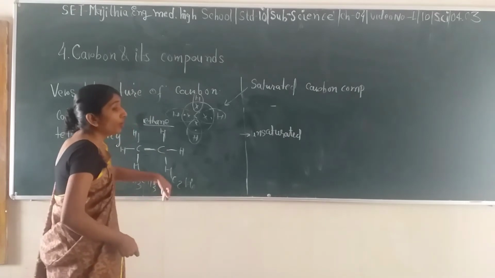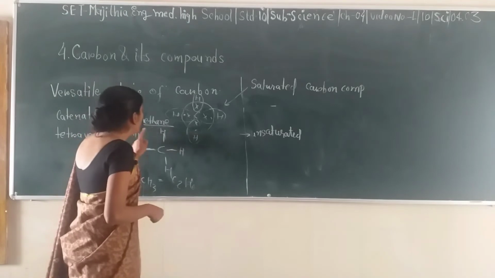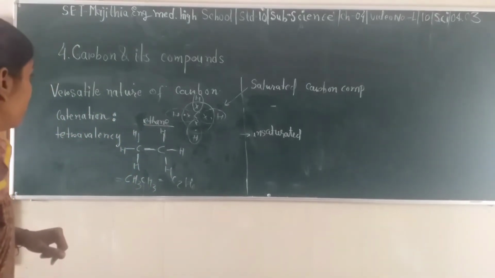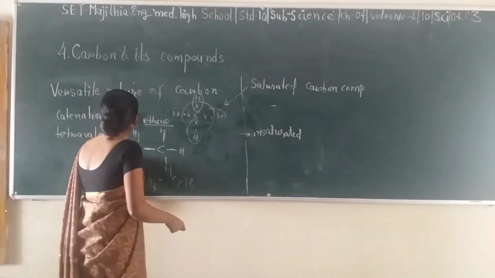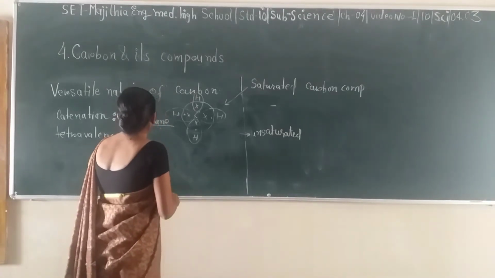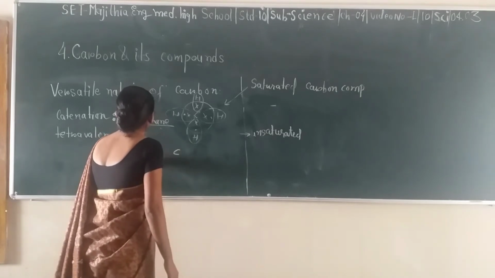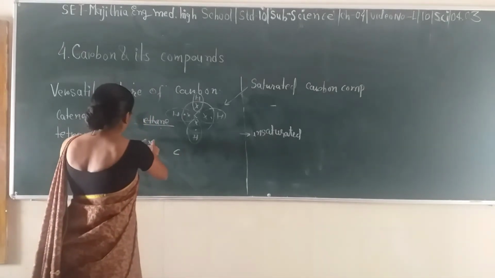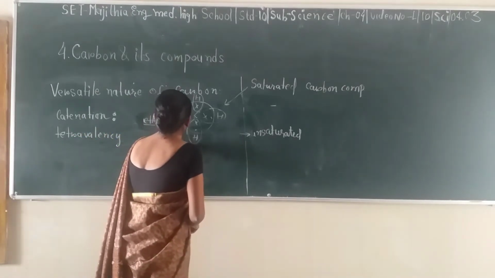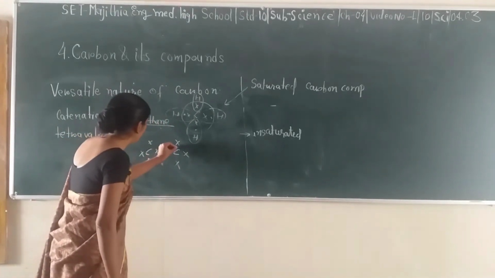If there is a double bond, then we are supposed to write it in a different format. Let's now understand the electronic configuration in ethane. We will start with a simple structure, carbon, carbon. It has 1, 2, 3 and 4 electrons, one on the upside, downside and both sides. There is a single bond between these 2 carbons.